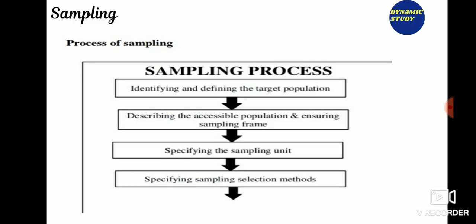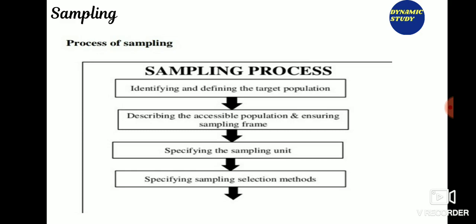Now what is sampling? A sample is a smaller collection or unit from a population used to determine truth about that population. Sampling frame is a list of all elements or other units containing the elements in the population. Population is a larger group from which individuals are selected to participate in a study. Target population is a set of elements larger than or different from the population sampled to which the researcher would like to generalize the study findings.